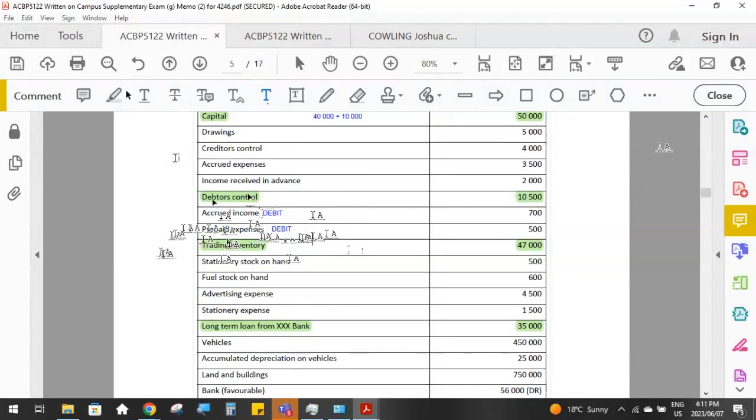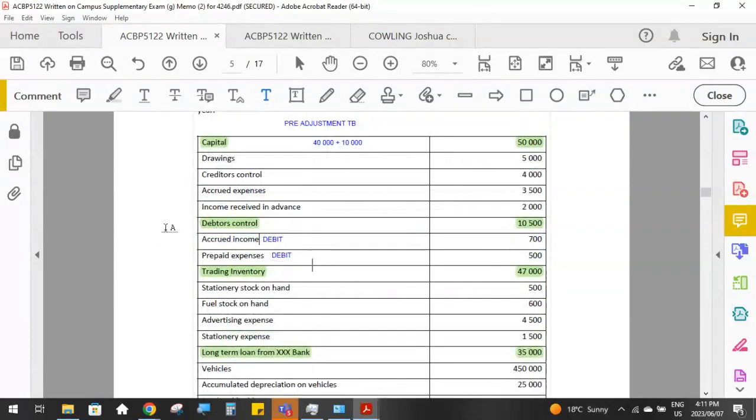Just as a note, what happens with accrued income and prepaid expenses: in the month of September, you will record the income as accrued income, and you'll record the expense as a prepaid expense. And then when you get to the 1st of October, you reverse those journal entries, where you would credit prepaid expenses and debit the expense account, and you would debit the income account and credit the accrued income account. So these are also temporary balances that we just use to adjust the actual income and the actual expense amounts in our income statement for a specific period.